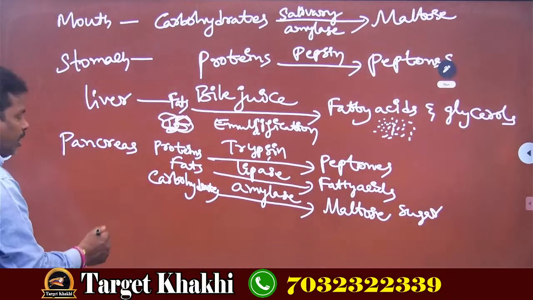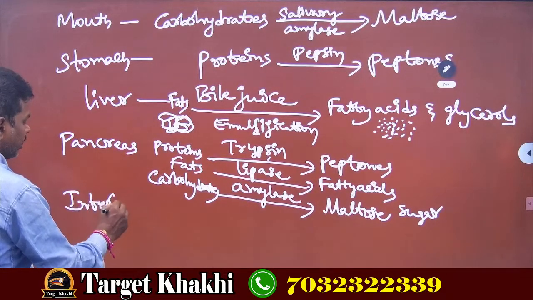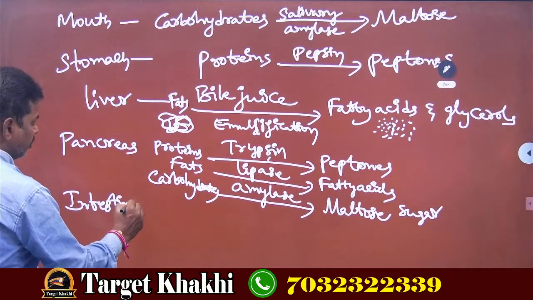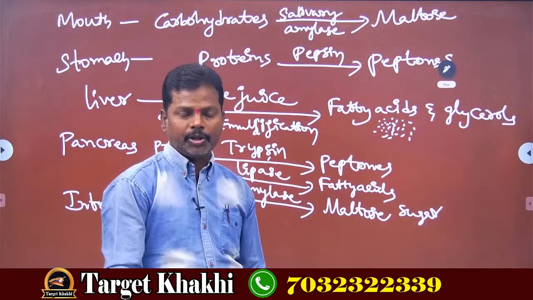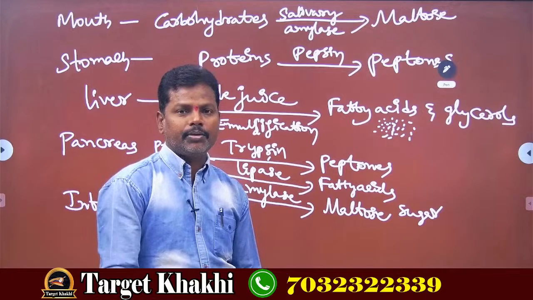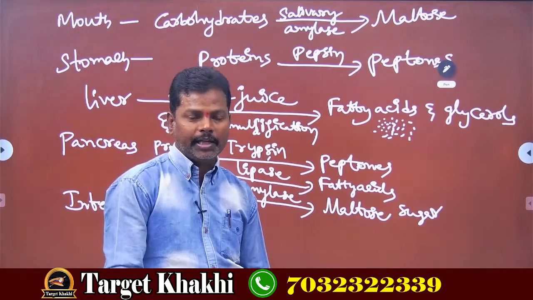And the last one is intestines. Intestines is nothing but the small intestine. I already told you the small intestine is the longest part of the digestive system.